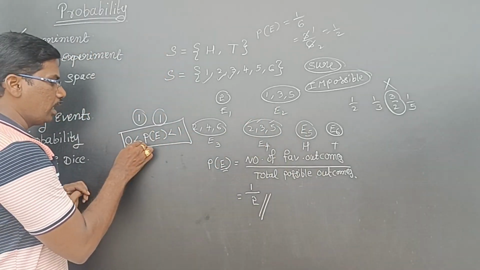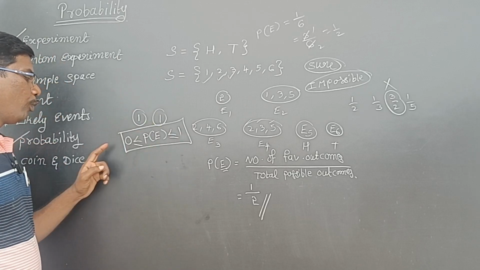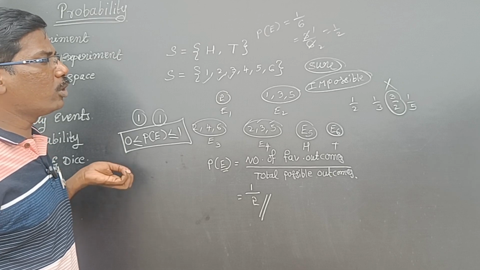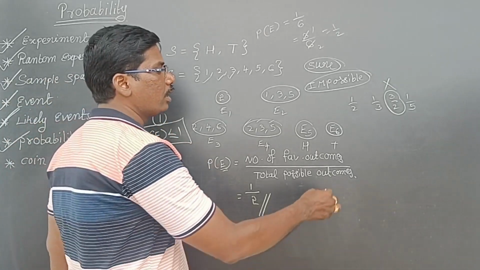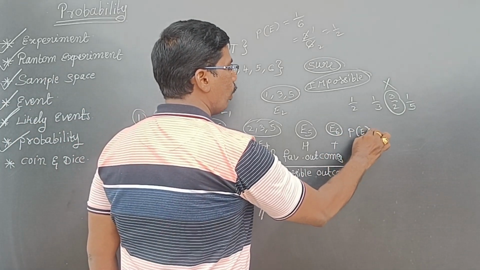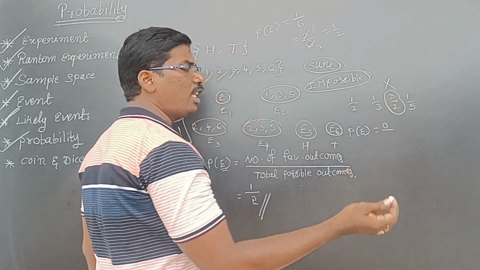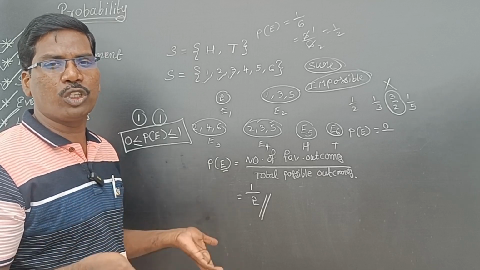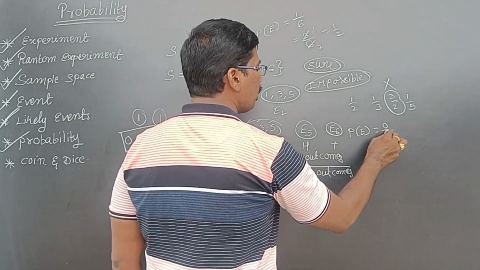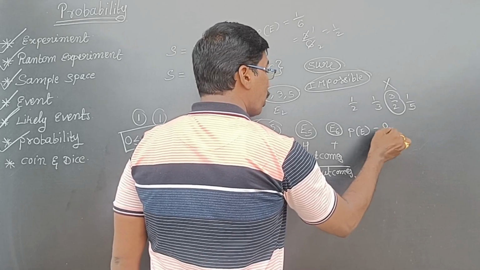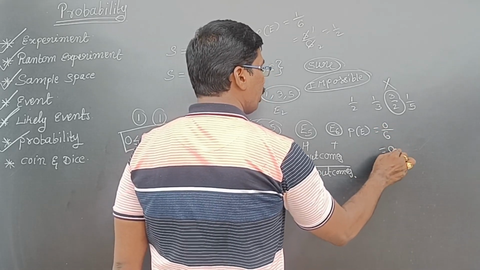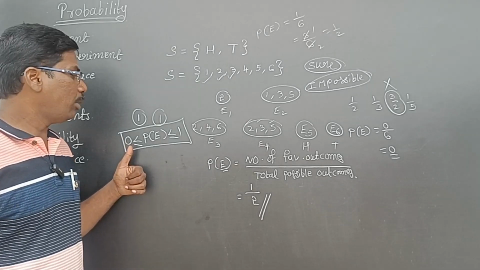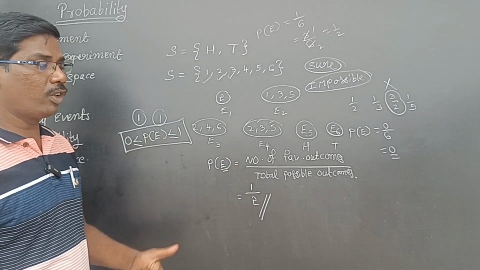Sometimes probability is 0, sometimes 1. For an impossible event, probability is 0. For example, throwing a dice, I want to get 7. What's the favorable? There is no favorable for me. Getting 7 is impossible. Total possible is 6. So 0 by anything is 0. So sometimes you will get probability 0, and sometimes you will get 1 also.